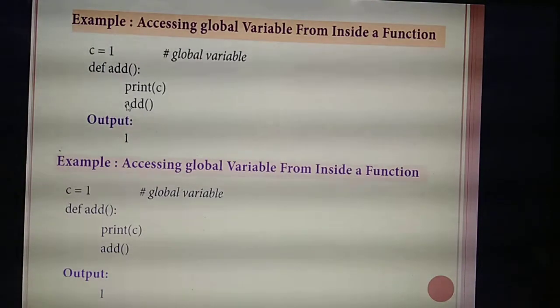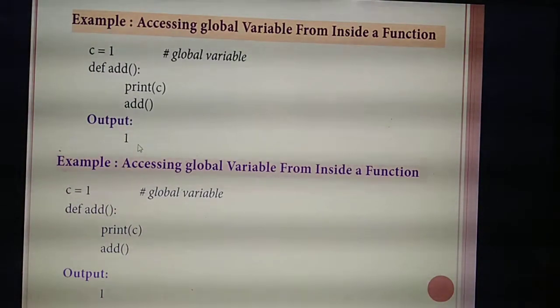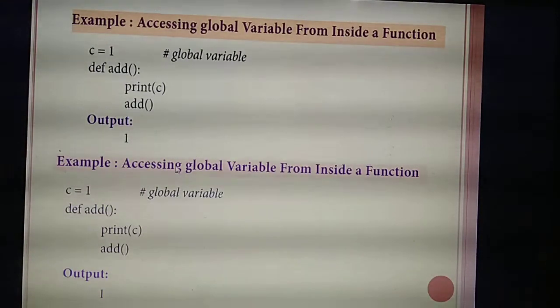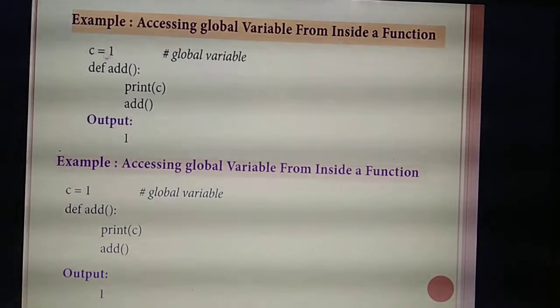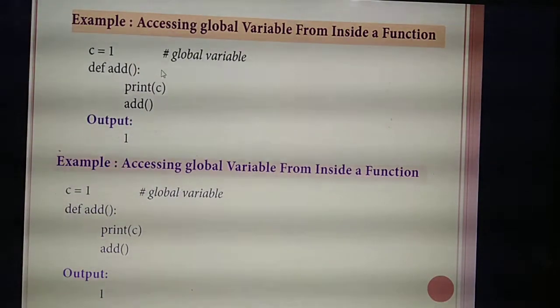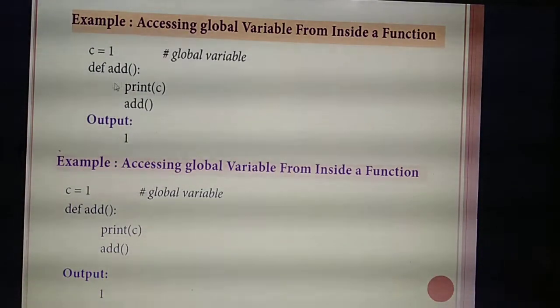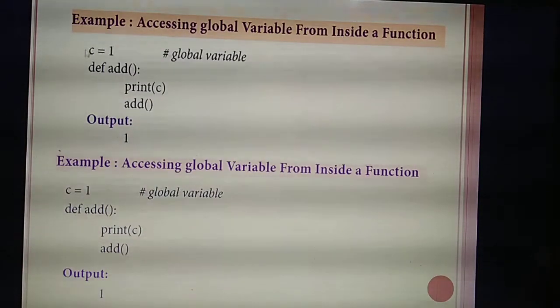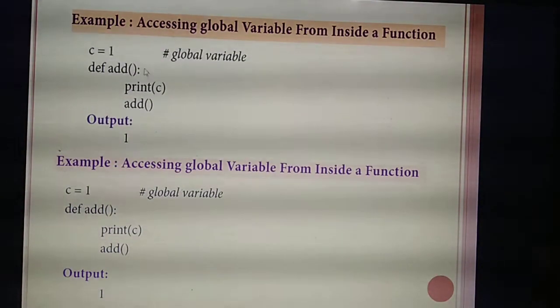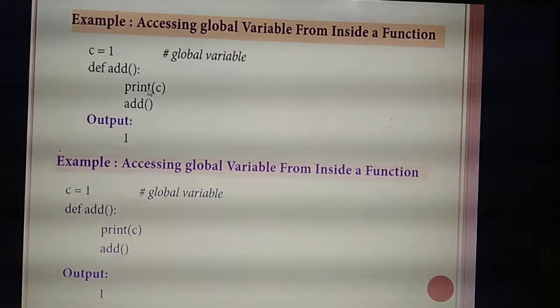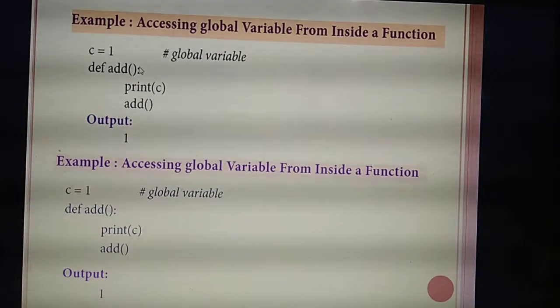Then you are calling the function add_of. What output will you get? 1. Both of them are the same program. Can you feel the difference between local scope and global scope? Local scope means you need to declare the variable inside the function. Here you are declaring the variable outside the function, but you are printing the variable inside the function. What's the definition of a global variable?